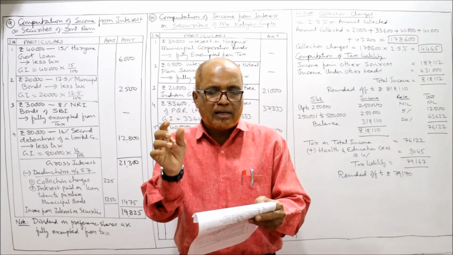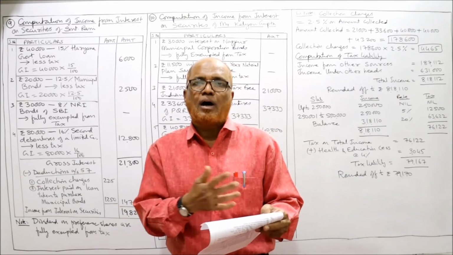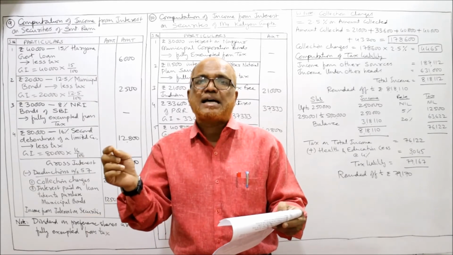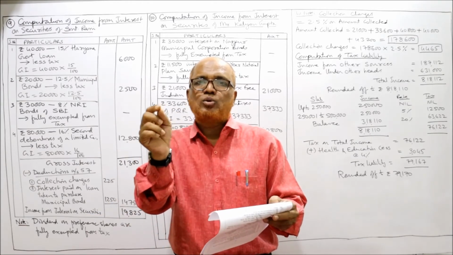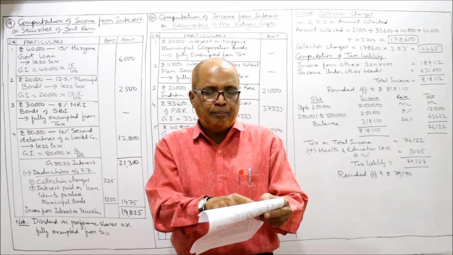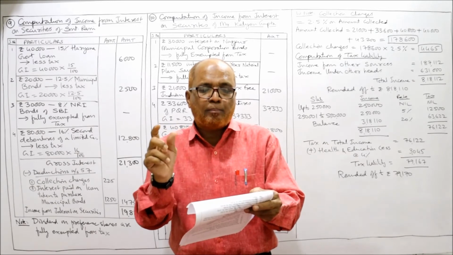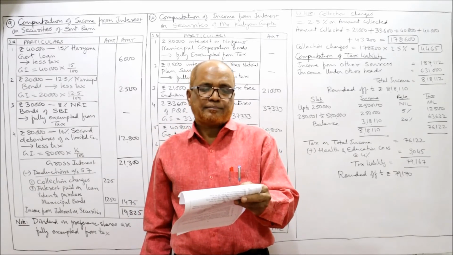Second, rupees 20,000, 12.5% municipal bonds. Again, nothing is given, less tax. Face value into rate by 100: 20,000 into 12.5 by 100. Rupees 30,000, 8% NRI bonds of SBI.